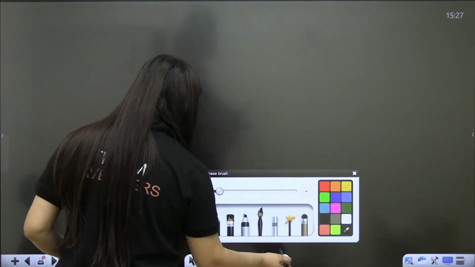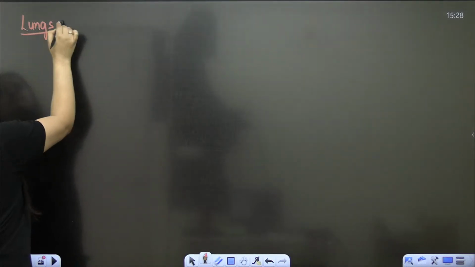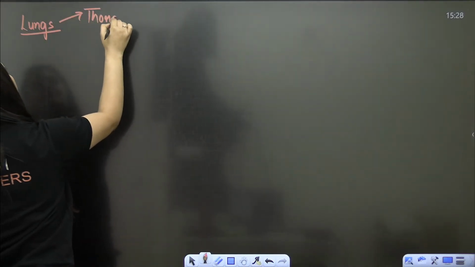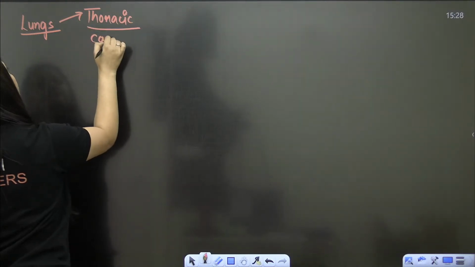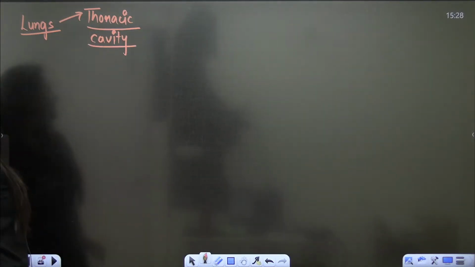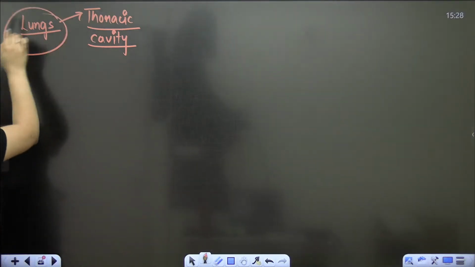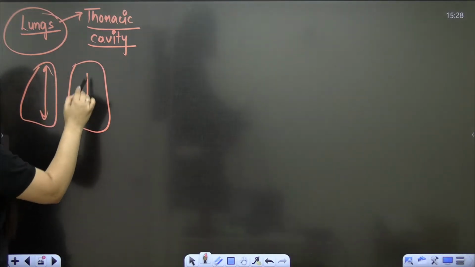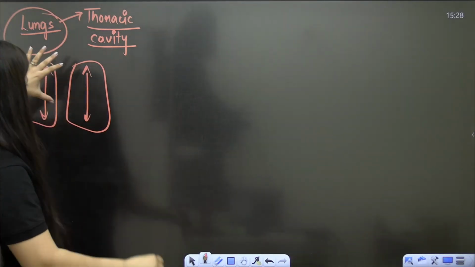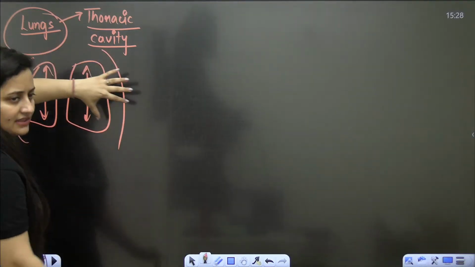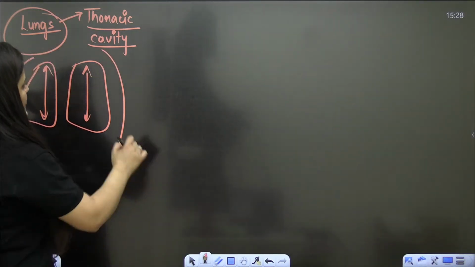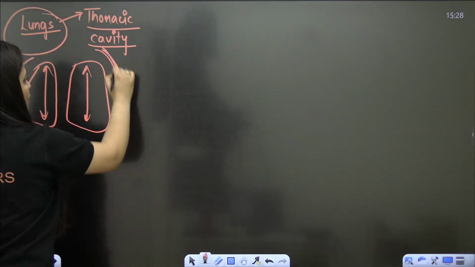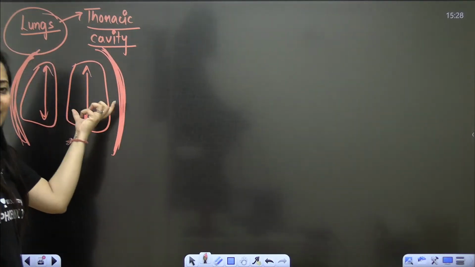So let me explain it. Your lungs, where are they present? Obviously in the thoracic cavity. But your lungs cannot change their volume by themselves. Because they are present in the thoracic cage, their arrangement is such that if there is any change in the volume of the thoracic cavity, it will be reflected in the lungs.